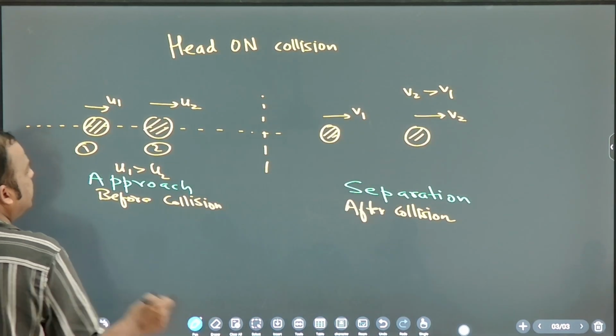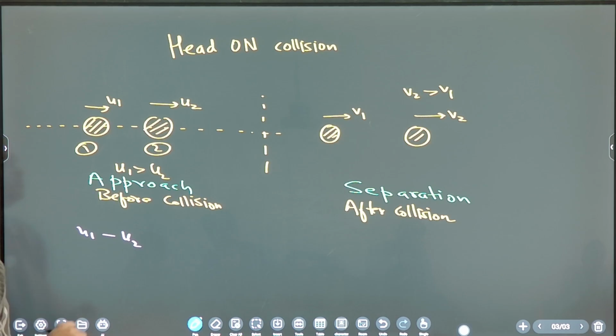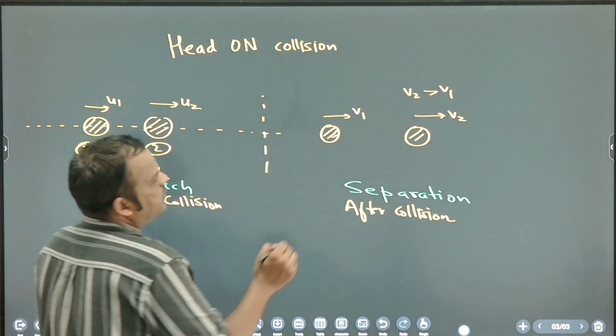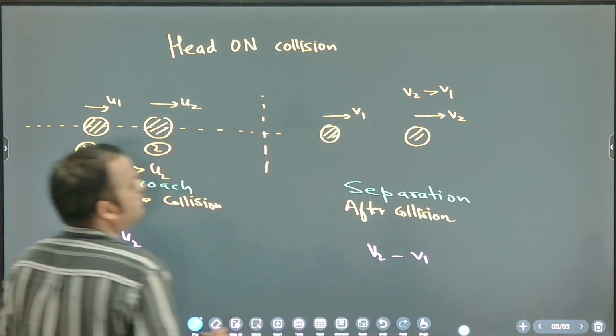So what is the relative velocity? Tell me. u1 minus u2. And what is the relative velocity here? v2 minus v1. Magnitude.